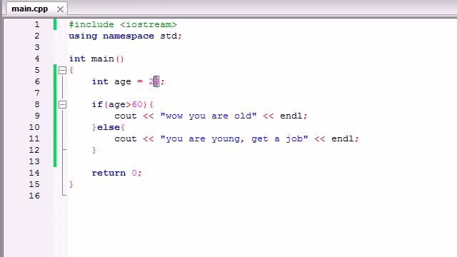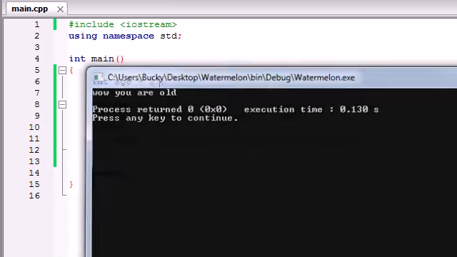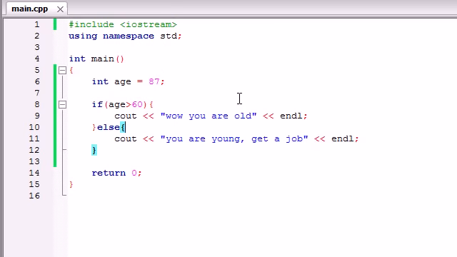And of course, if the user is like 87, we run the program and they say, wow, you are old. So now you can see, instead of just having a basic if statement where it was either run a bit of code or do nothing, we now have the option of something happens for true and something happens for false. So now either way, your computer program is going to do something. So that is the basics of an if-else statement. So now that you guys know that, let me go even deeper.